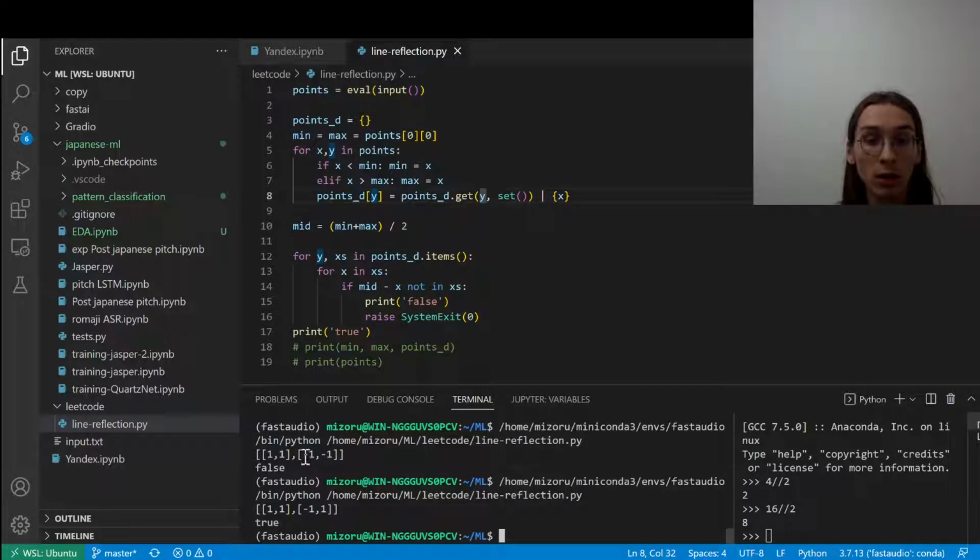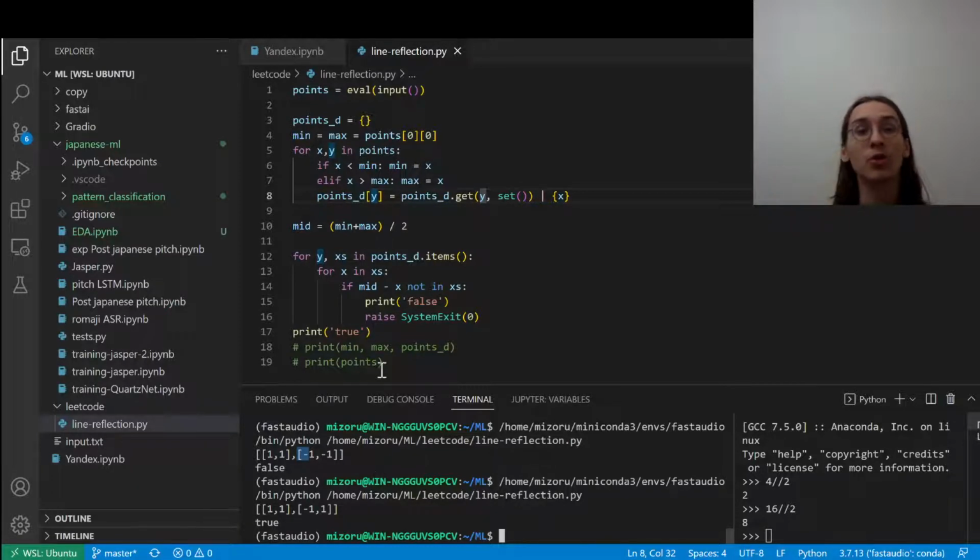You are given an array of points, and you are supposed to tell if there is such a line that is parallel to the y-axis and it divides this set of points in such a way that they're reflected.